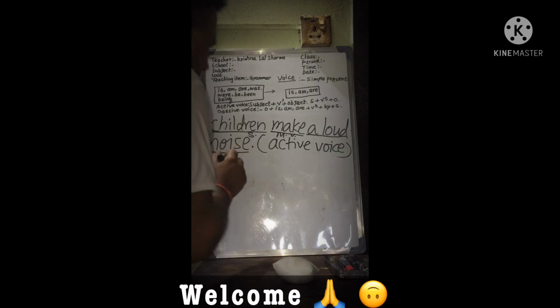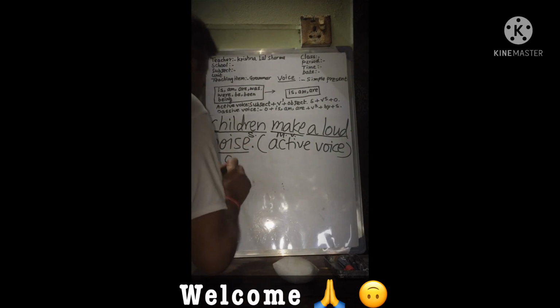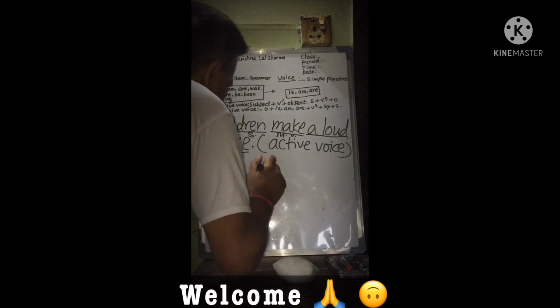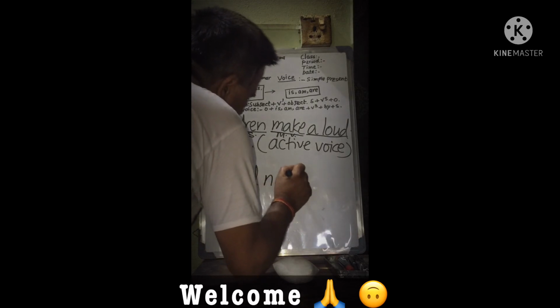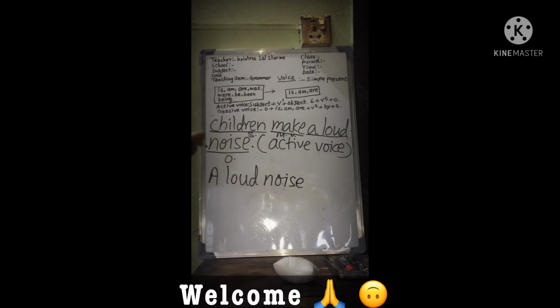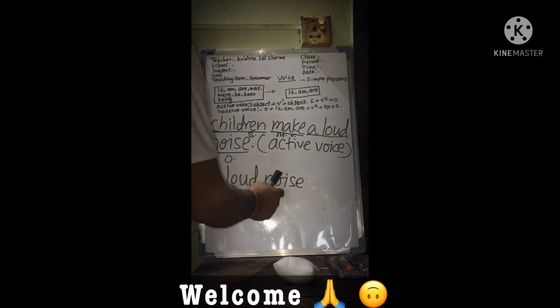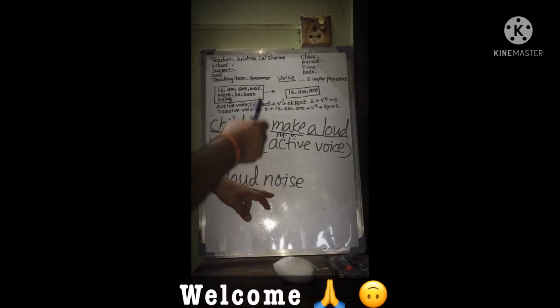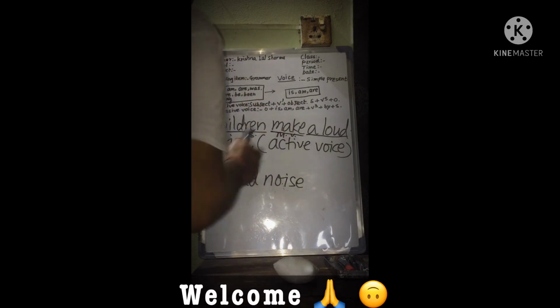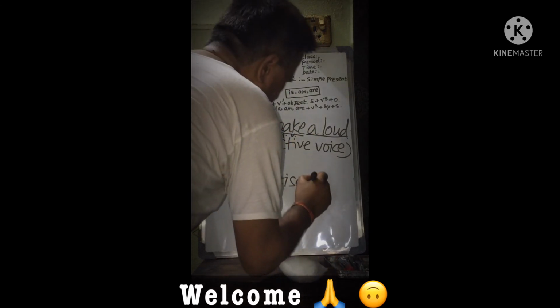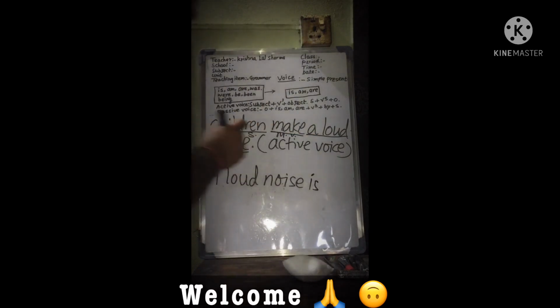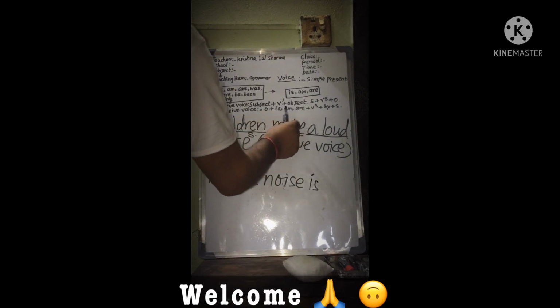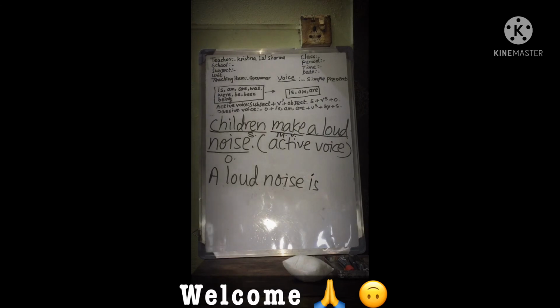We can see "all loud noise." "All loud noise" is a singular subject. That's why it takes the singular be verb "is." All loud noise is. Here "make" is the main verb. Subject plus V1 plus object.